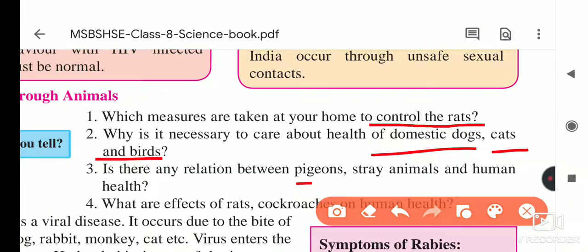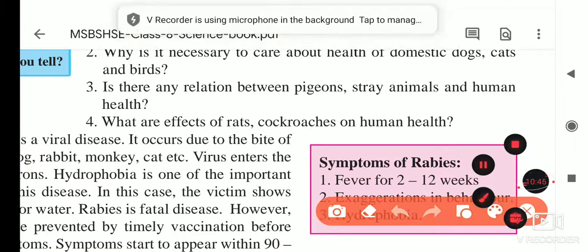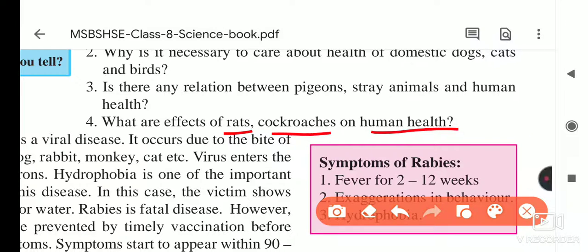Is there any relation between pigeons, stray animals and human health? Yes. We just saw that swine flu is spreading due to pigeons. Stray animals are animals kept around our home, and when they come in contact with a person, the person also suffers from the diseases they have. Now, what are the effects of rats and cockroaches on human health? They spread different diseases, and due to this, human health is adversely affected.